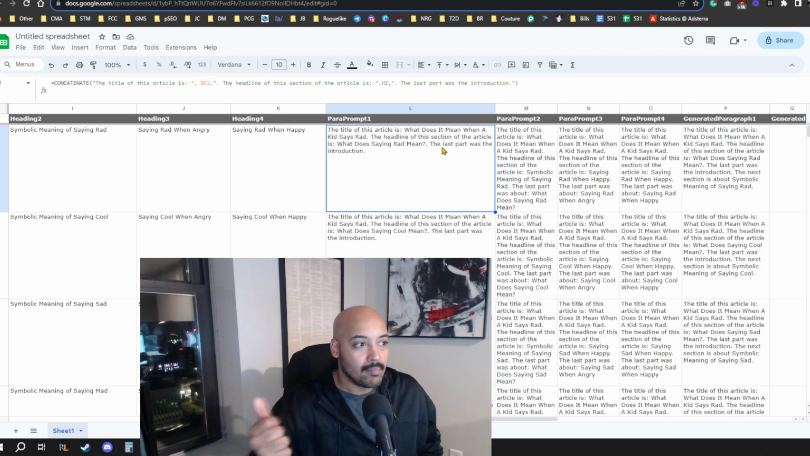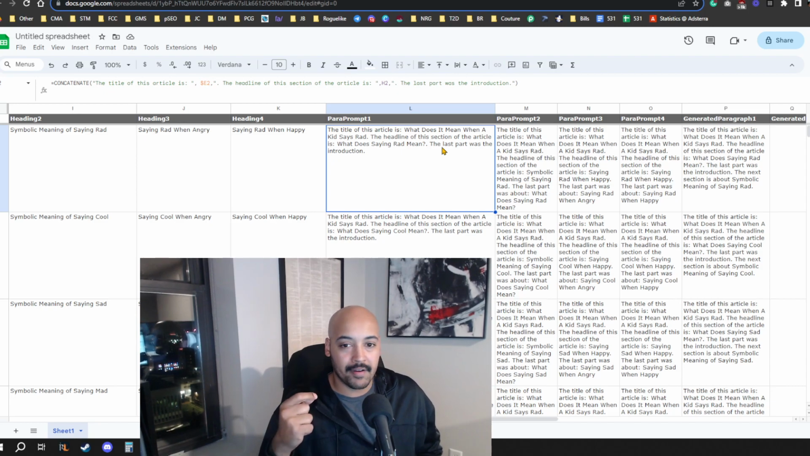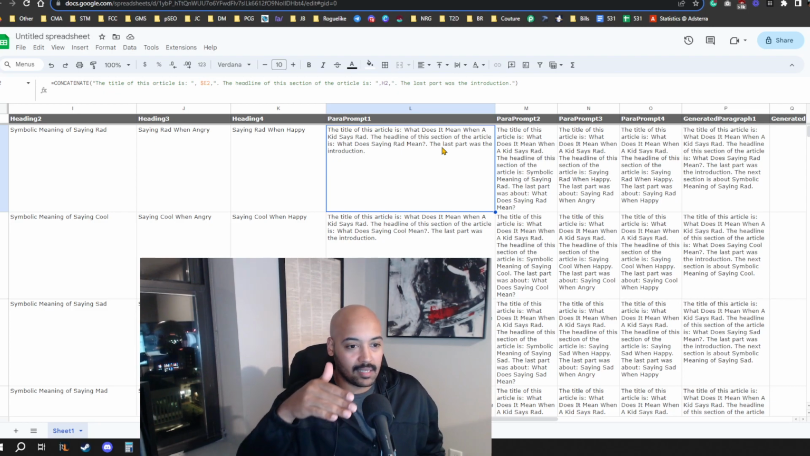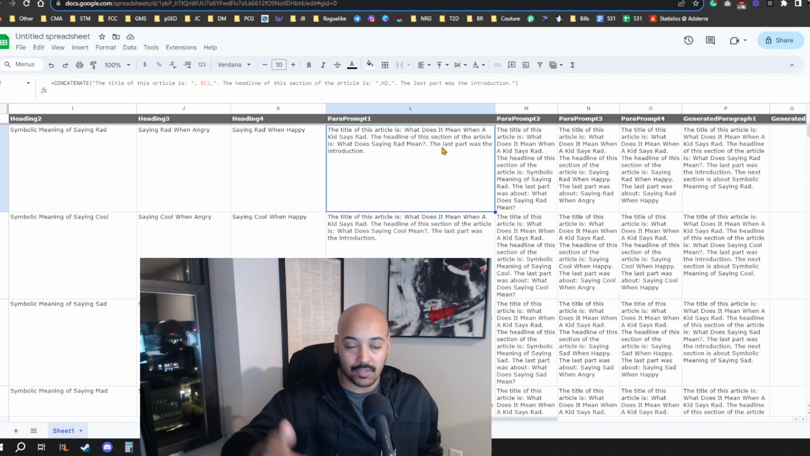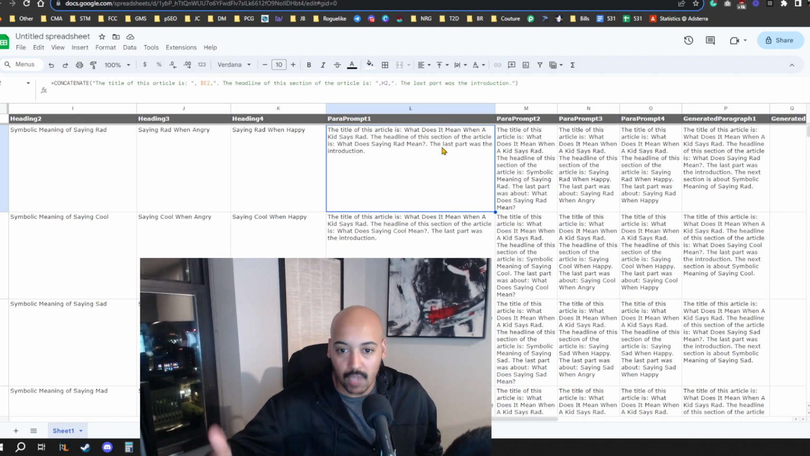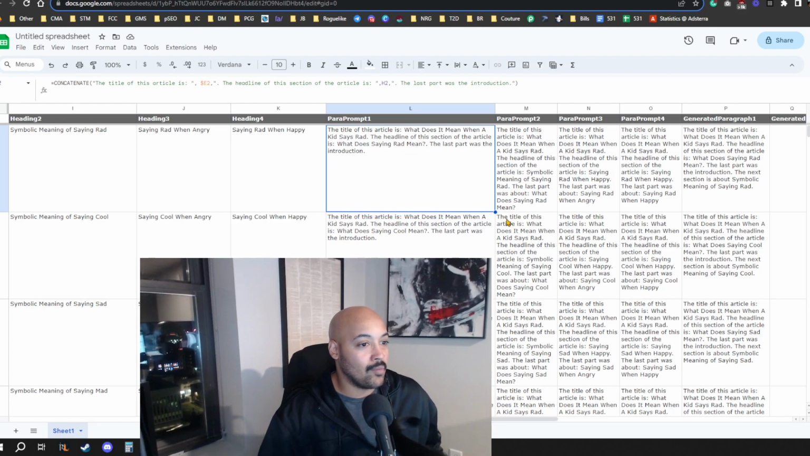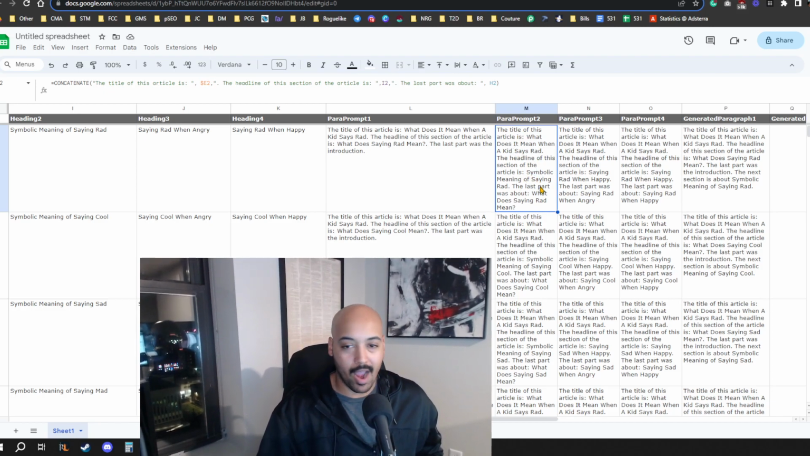I've learned that by giving it something like this, almost like a roadmap, it can continue the article in a much more coherent manner instead of going in and spitting out another introduction. Even though you say no introduction, it will just continue talking as though the article's flowing. Basically doing the same thing here: the last part was about what does saying rad mean. This part is about the symbolic meaning of saying rad.